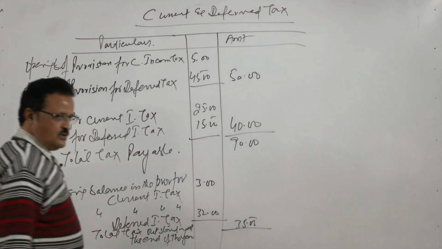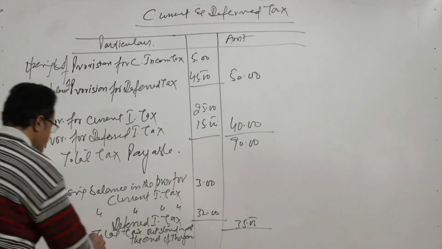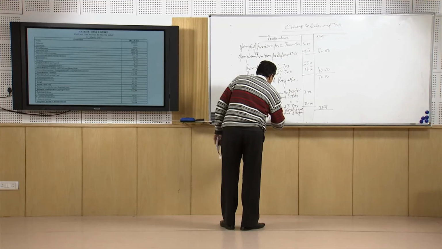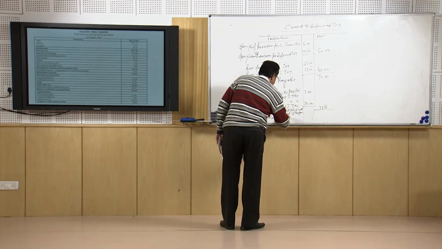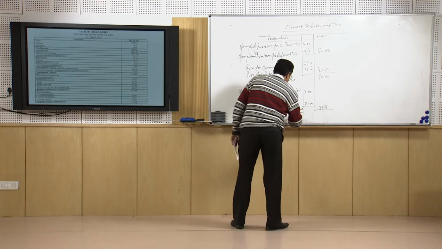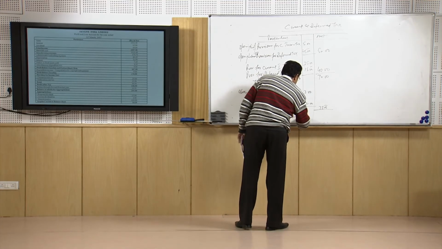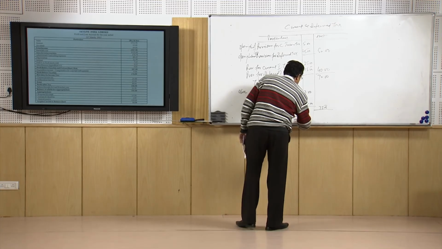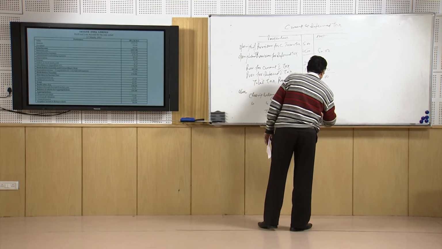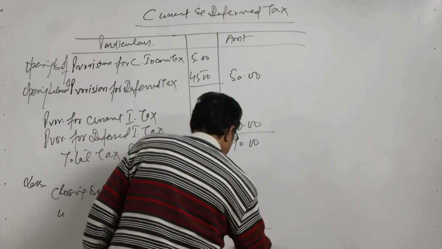So, it means the total tax paid during the year is 55 lakhs.